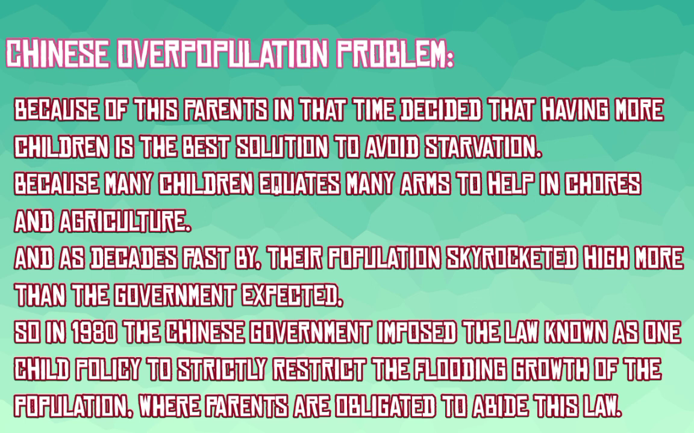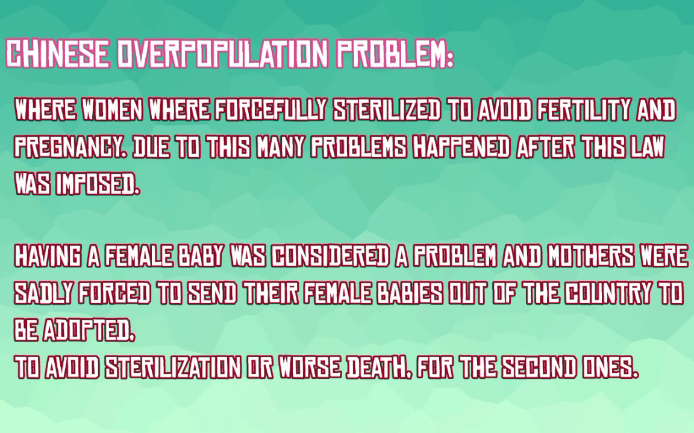So in 1980, the Chinese government imposed the law known as the one-child policy to strictly restrict the flooding growth of the population, where parents are obligated to abide by this law, and women were forcefully sterilized to avoid fertility and pregnancy. Due to this, many problems happened after this law was imposed. Having a female baby was considered a problem, and mothers were sadly forced to send their female babies off to the country to be adopted, to avoid sterilization or worse, death for the second ones.